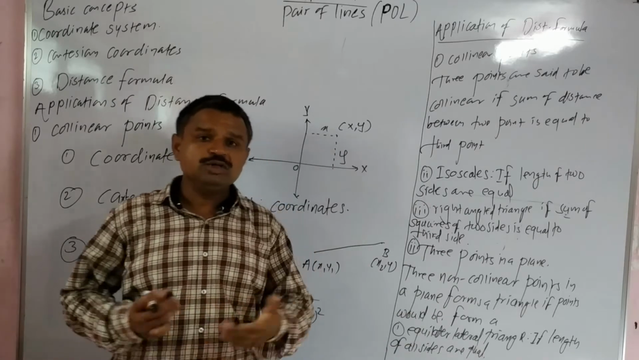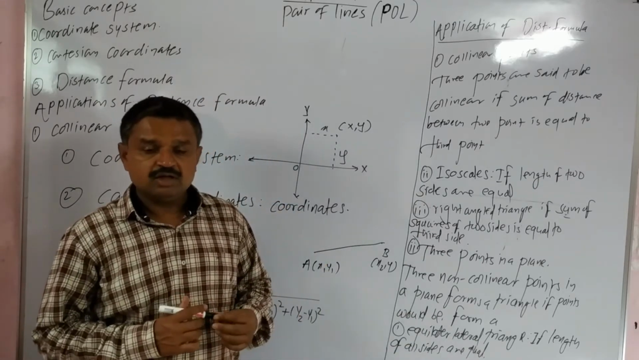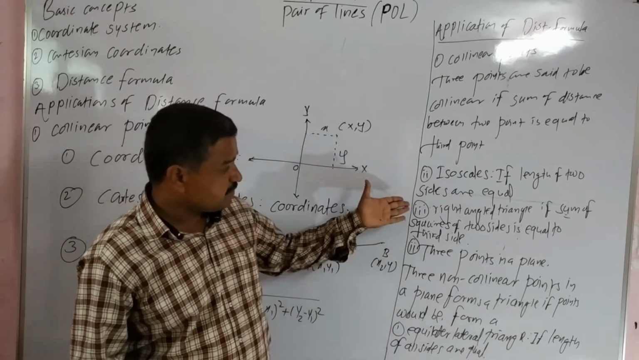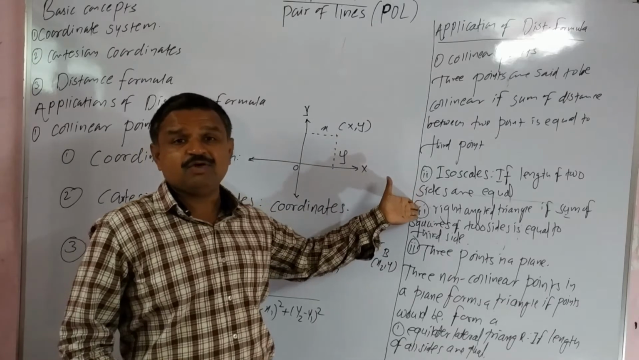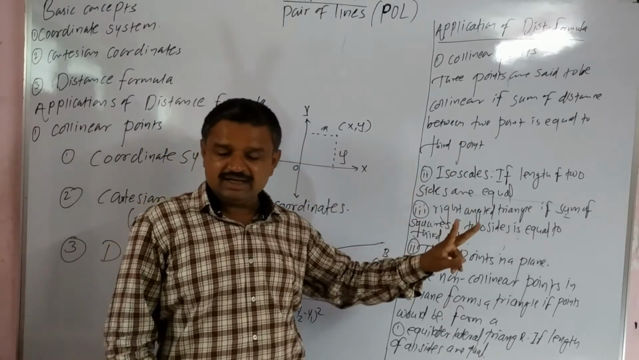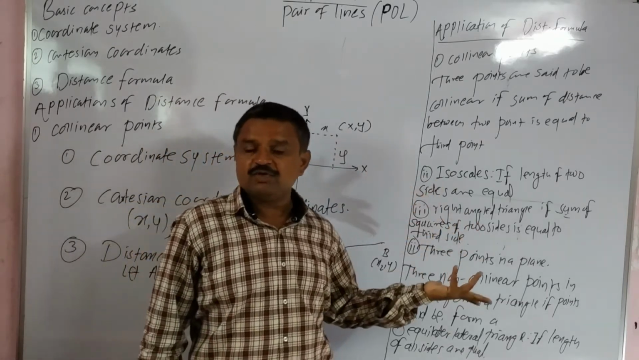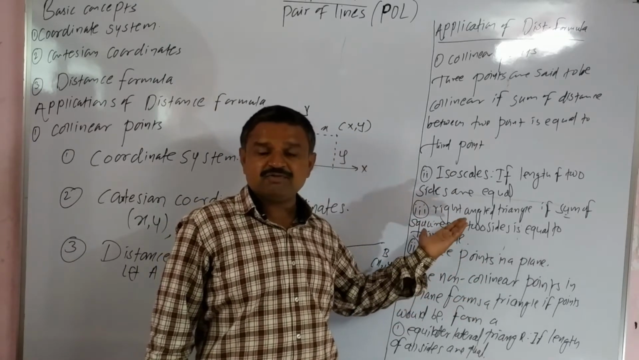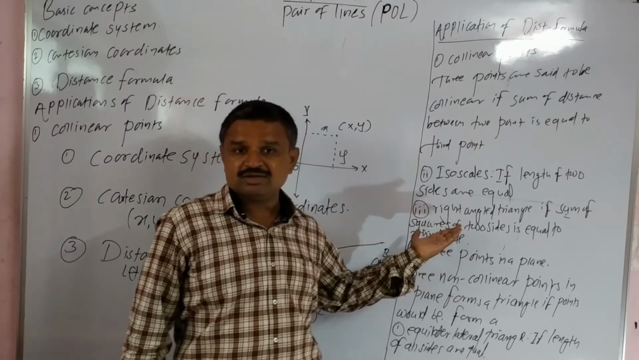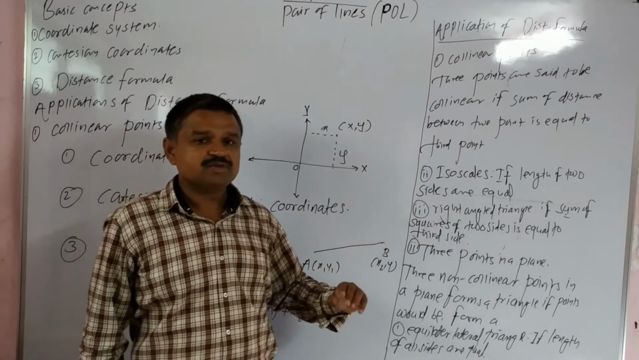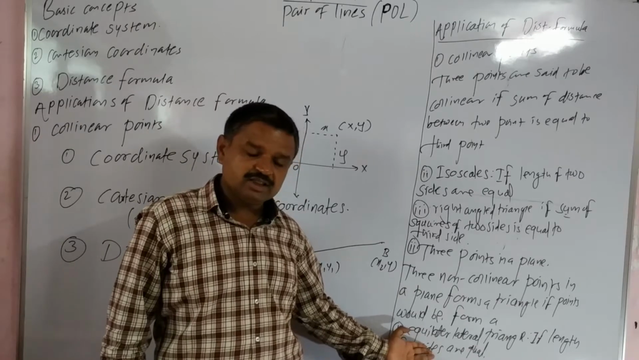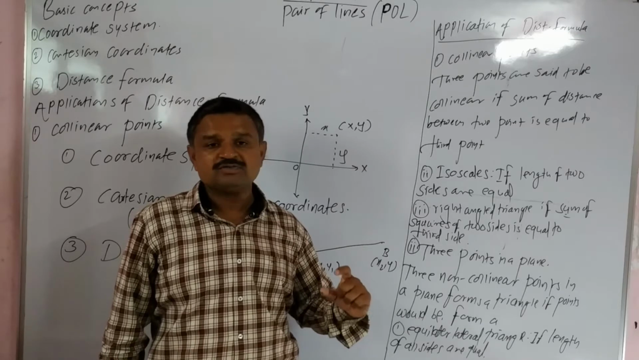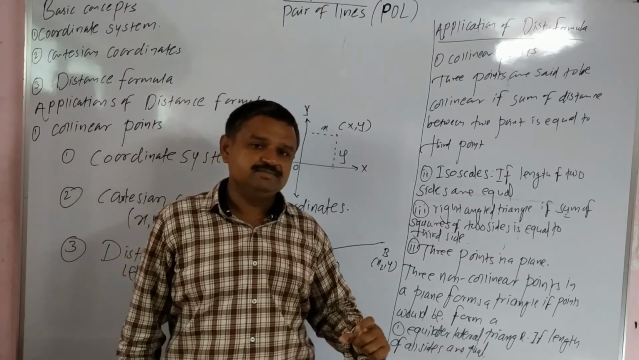If three non-collinear points are given and they form a triangle, if the lengths of two sides are the same, then we call it an isosceles triangle. If the sum of squares of two sides equals the square of the third side, then we say that it forms a right angle triangle. And if the length of all sides is equal, then we say that the three non-collinear points form an equilateral triangle.